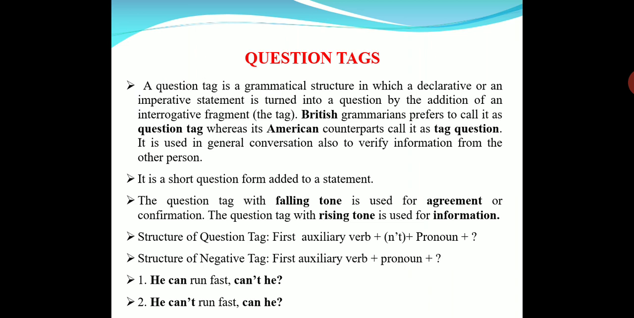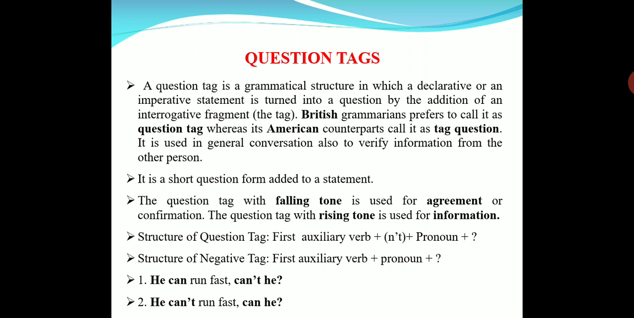So for your easy way of understanding, I will give you one more example. You are all students, I know that. But still, if you haven't done your homework or something, I want you to agree with me. So I say, you are students, aren't you? That means you have to agree with me that you are students. I know that you are students.